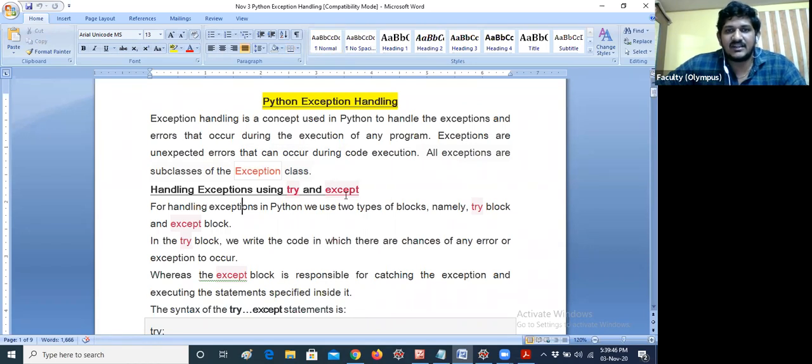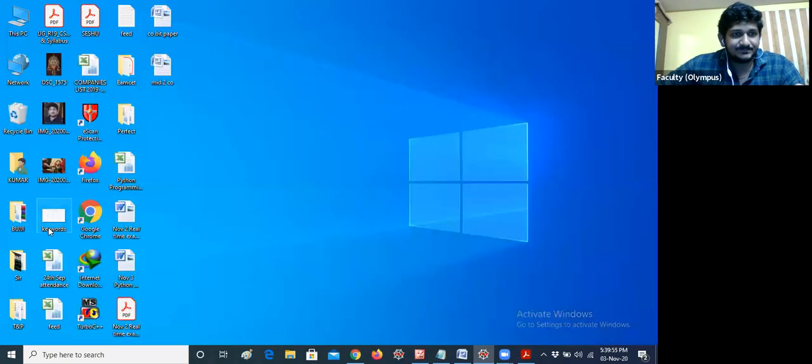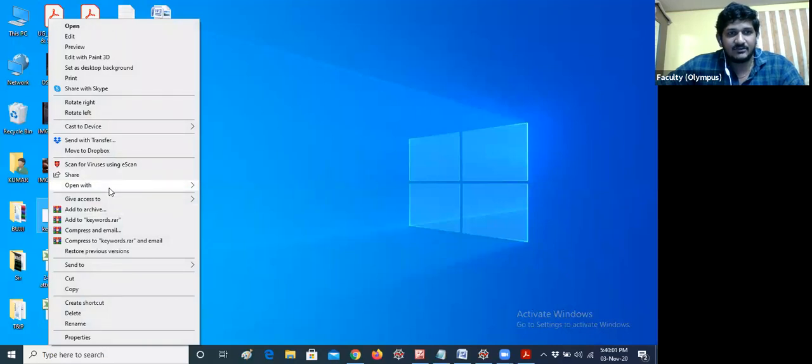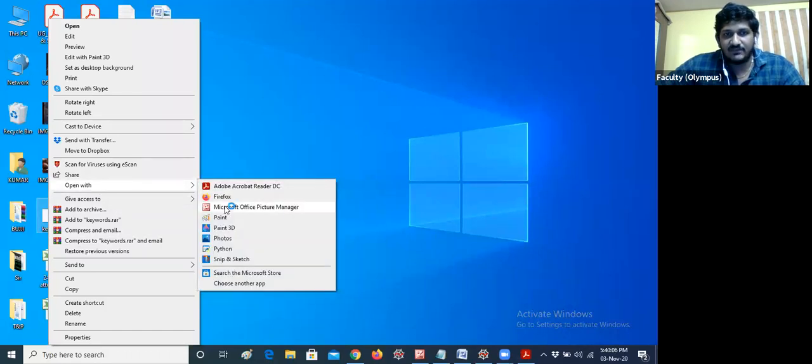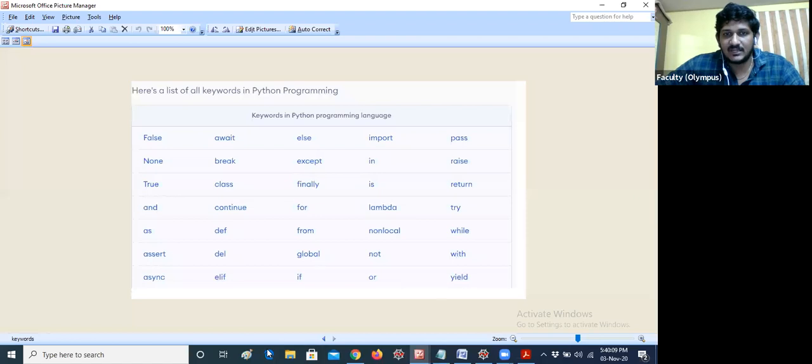Handling exceptions using try and except. We have some keywords in Python, 35 keywords in total, which we already know. I would like to introduce 2 keywords today, and I will tell you everything about how they can be executed. Don't worry. Let me take the drawing tools. You can see here: try, except. These are the 2 keywords for handling exceptions.